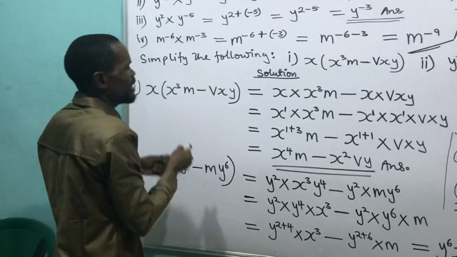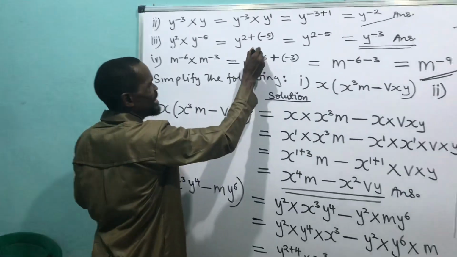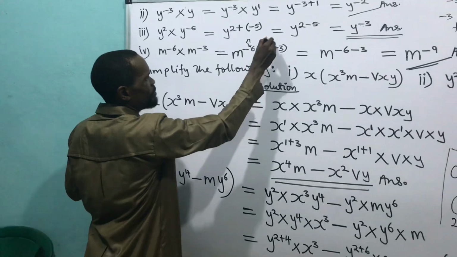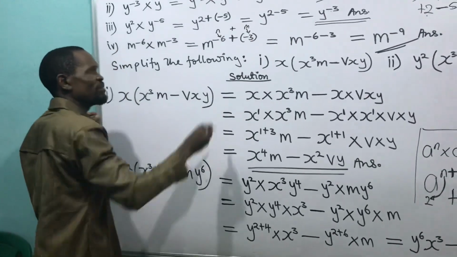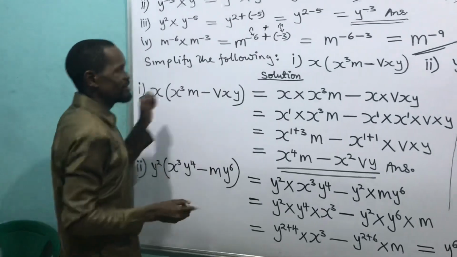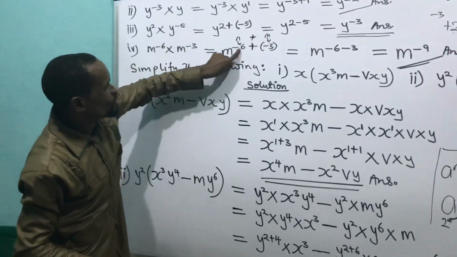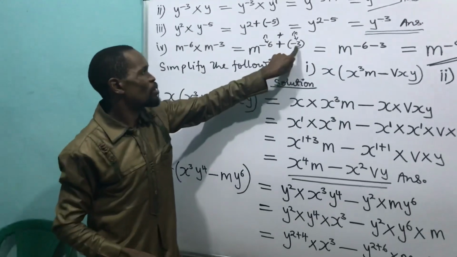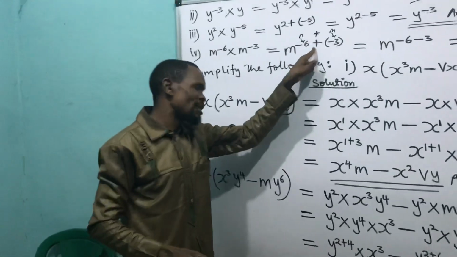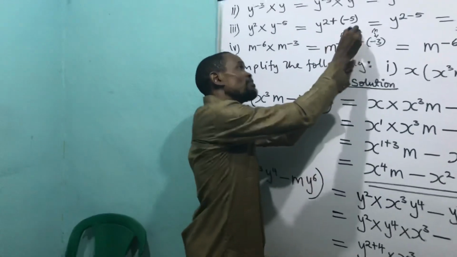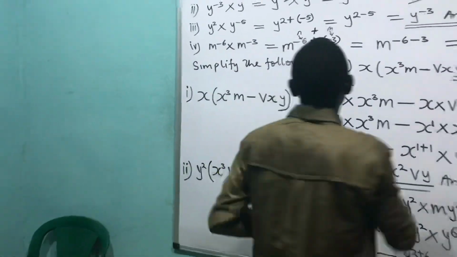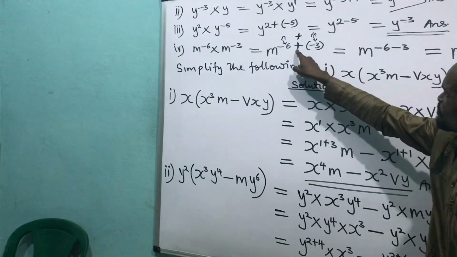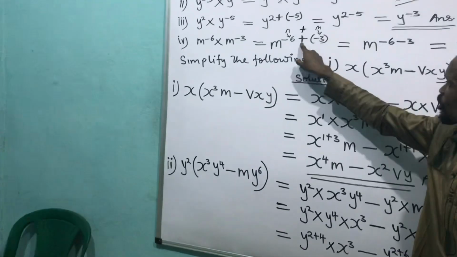So what does it mean? It means that my N now is minus 6. And my M is minus 3. And my plus remains what it is. Are you following me? Right. Look at my N now: minus 6. My M is minus 3. My plus, look at it here, is a constant. That's what we mean by constant. It doesn't change. Now I will come back here to remember that this means plus times minus.